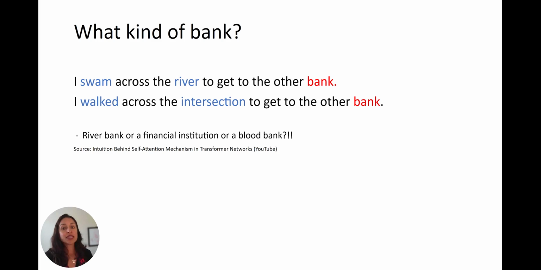I walked across the intersection to get to the other bank, probably a financial institution, probably not a blood bank, because it would be odd to have two blood banks right across from each other, unless maybe the whole article was about blood banks. But you can see we as humans, we can process that context and we know what kind of bank. But how do we tell that to an algorithm, right?